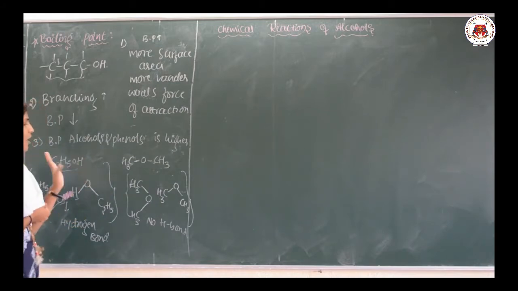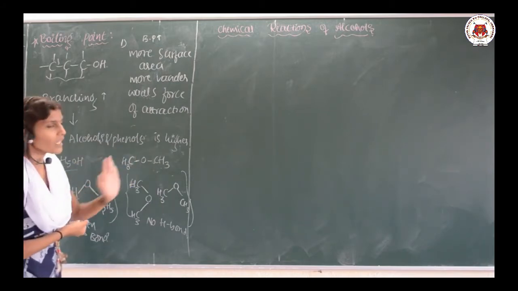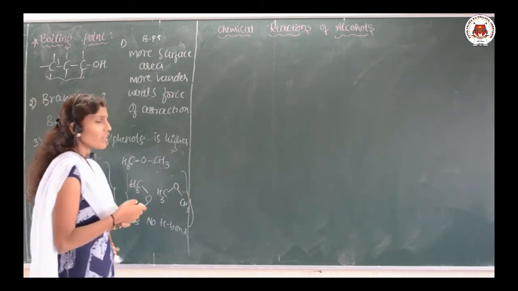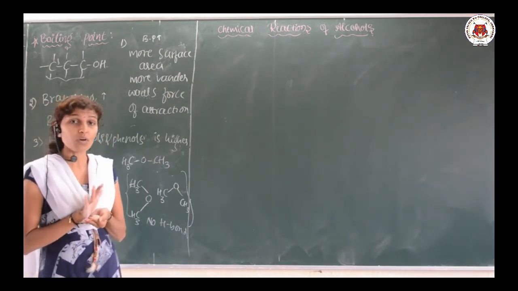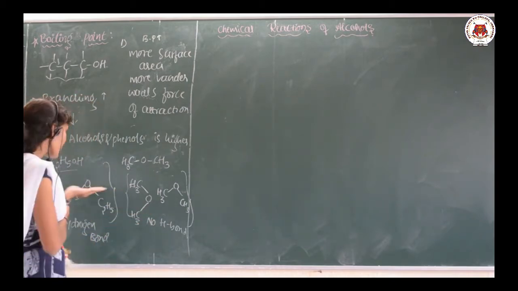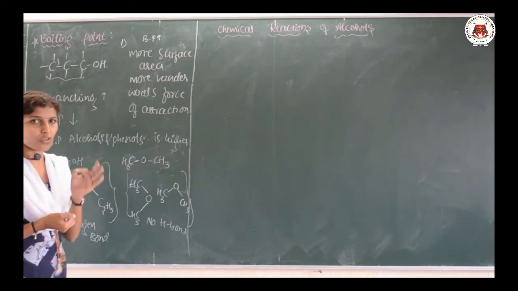In that, I have discussed alcohol and ether. Let me take an example of an alcohol like ethanol and an ether like methoxymethane. In case of ethanol, there is a formation of the hydrogen bond. As there is a formation of the hydrogen bond, we have to give more temperature to make it boil. While here, in case of ether, there is no hydrogen bond. That's why we need less temperature as compared to alcohol. So, this is the point.